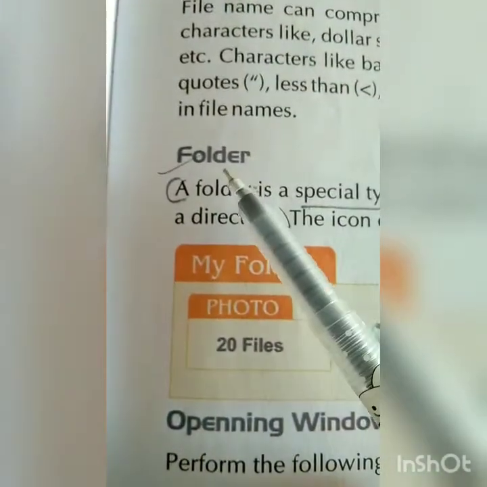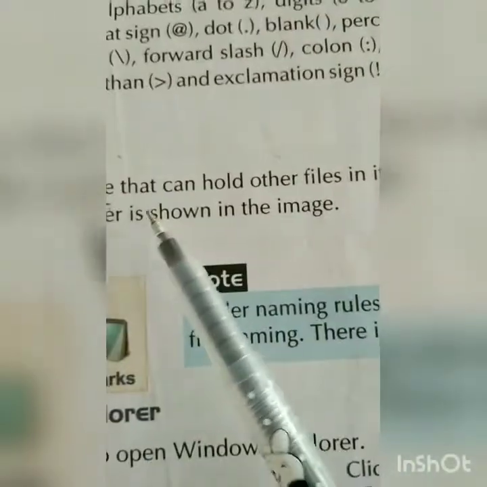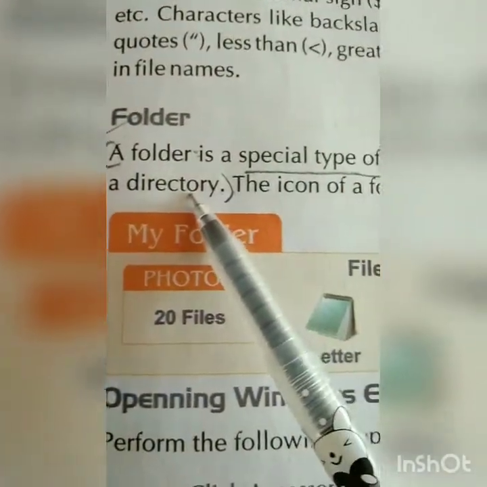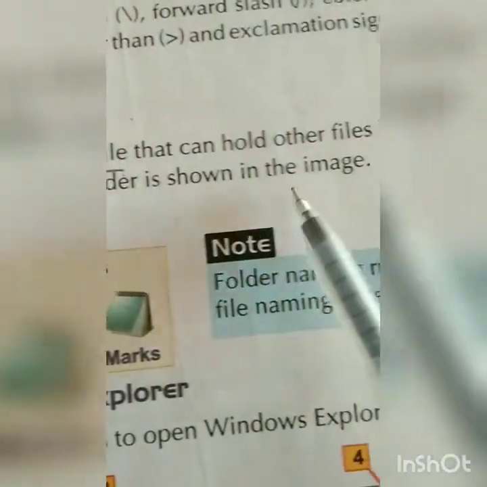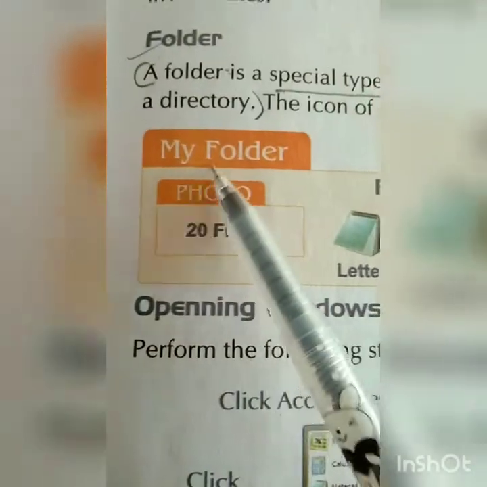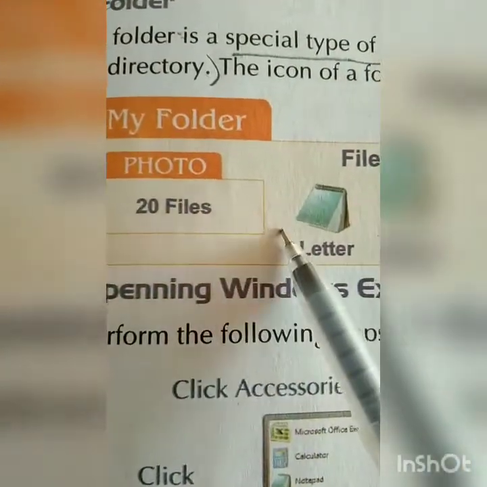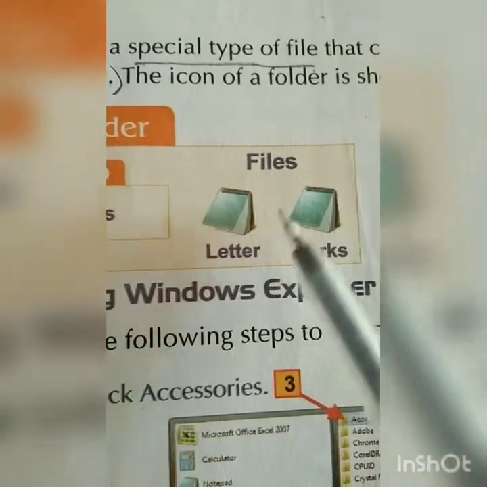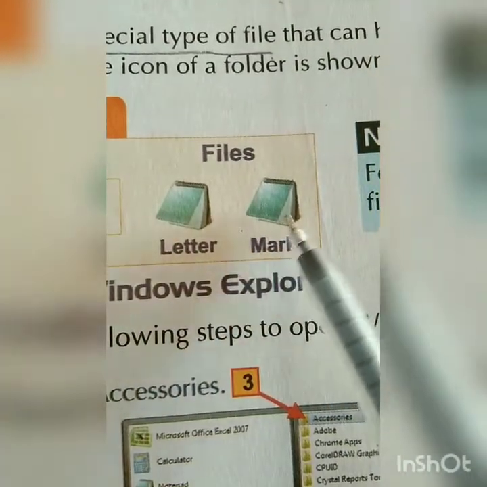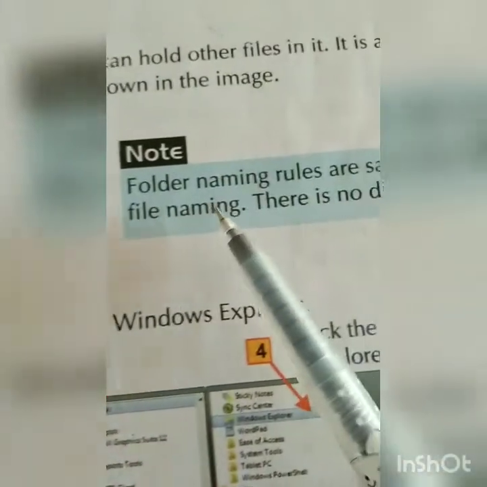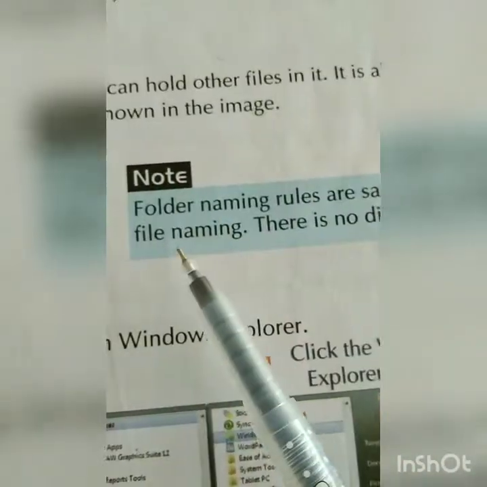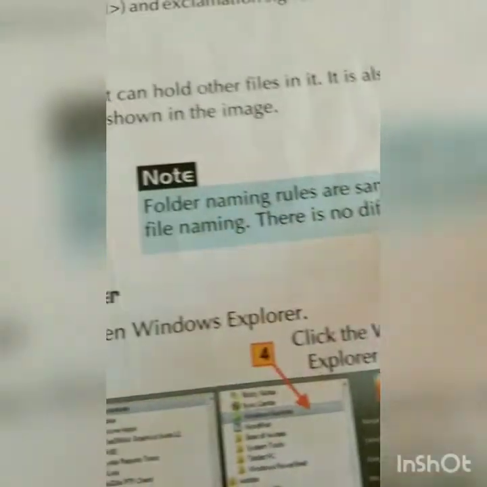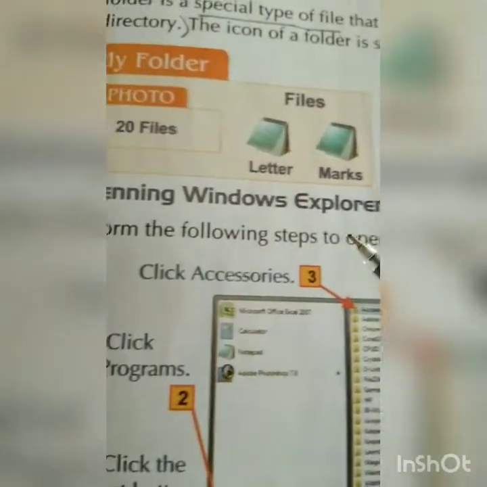Now folder. A folder is a special type of file that can hold other files in it. A lot of files we keep in a folder. So it is called a folder or a directory. The icon of a folder is shown in the image. My folder, and how many files are there? 20 files are there, like a letter file, marks file we can say. Folder naming rules are the same as file naming, there is no difference. To keep a name for a folder also the same rules apply.